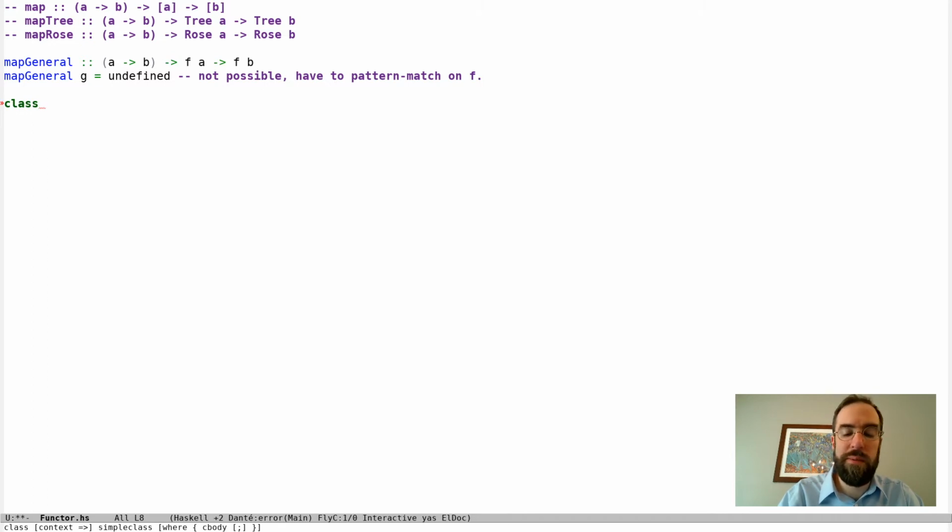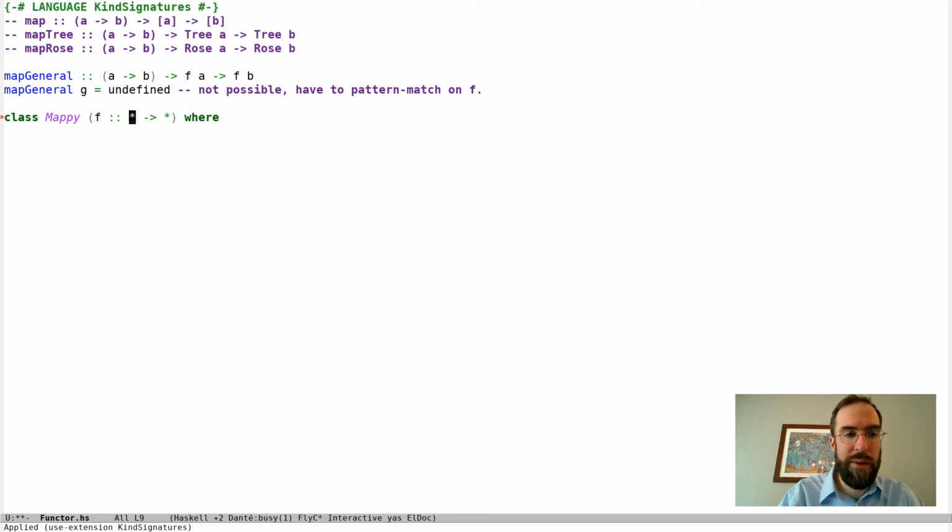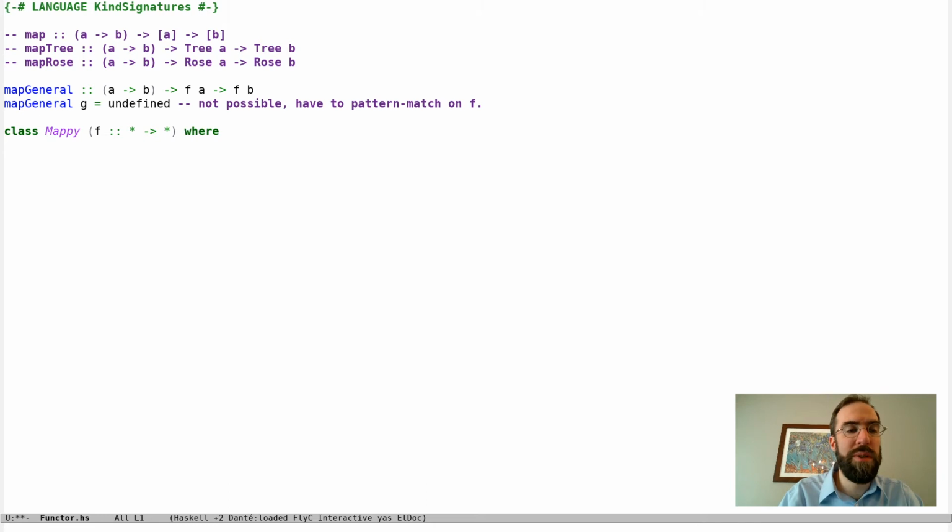Of course, it's in the standard library, but we'll call it Mappy. So this is for Mappy f, and I can actually put the kind here explicitly if we enable an extension. It's probably going to yell at me, yeah, so it wants us to put this language extension called KindSignatures, which lets us write this. But we don't need to put this. We could leave out the kind signature and it would infer the correct kind because of the way we use it. But it's nice to put it.